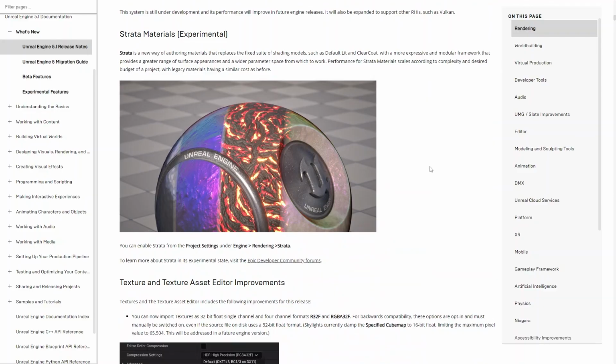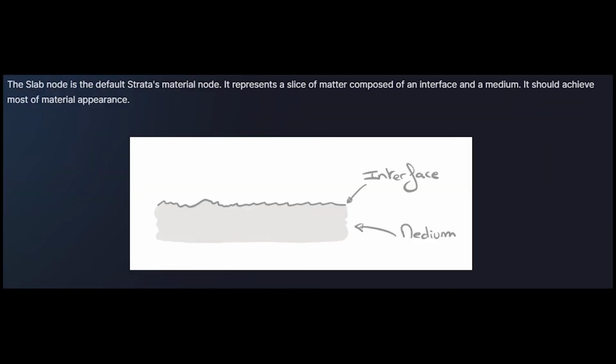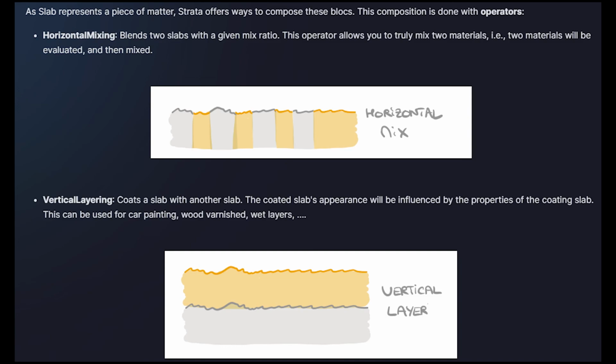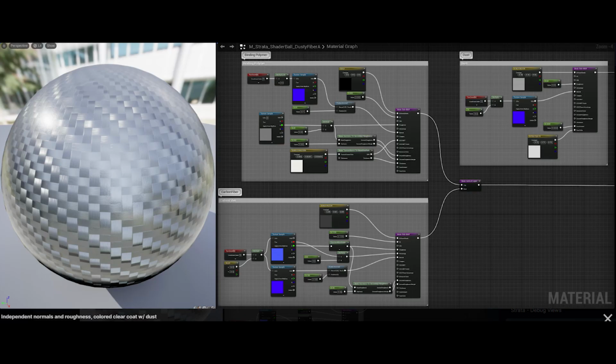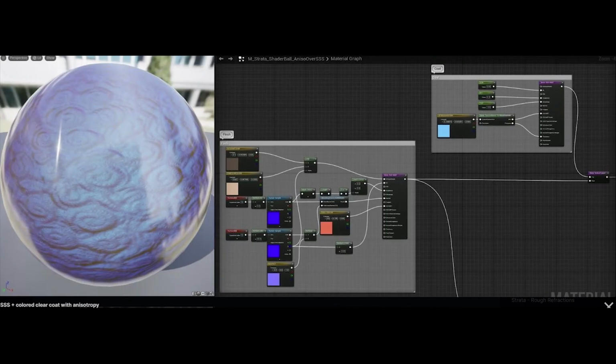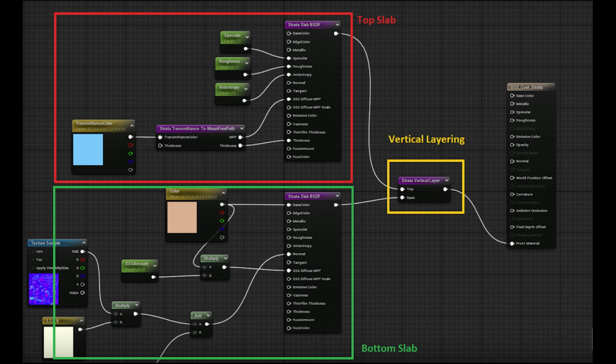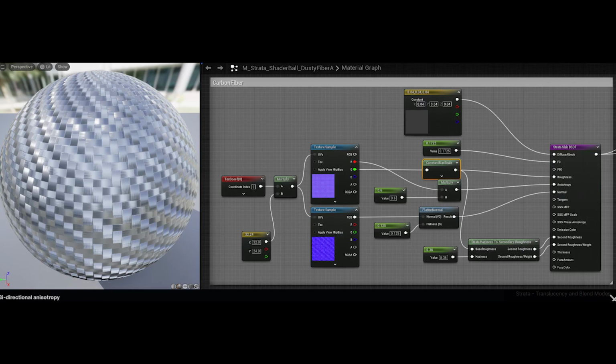And since we're talking about materials, Strata materials, which are now available as an experimental feature. And this is a big topic, man. It's a different way of composing materials, which relies on the concept of a slab of matter, a representation parameterized by physical quantities with well-defined units, let's say. But what is important in short is that it is a move towards an approach supporting graph-based mixing and layering of bidirectional scattering distribution functions, BSDFs, in some way imitated in Unreal. And you can clearly see that the layering is very visible. You see a whole range of new nodes, and they are stuck together to create a much more complex, much more expressive way of composing materials.